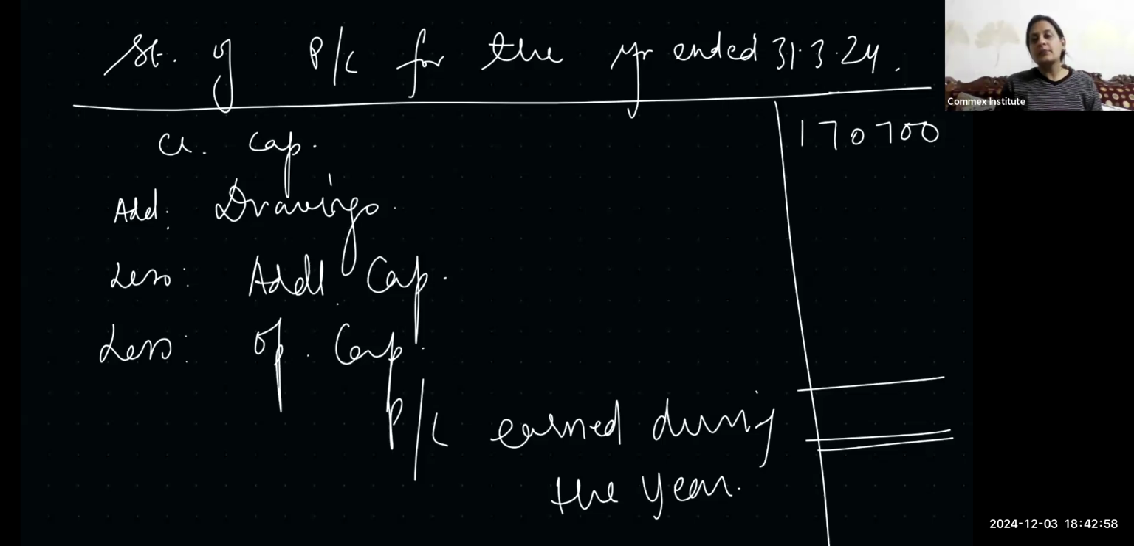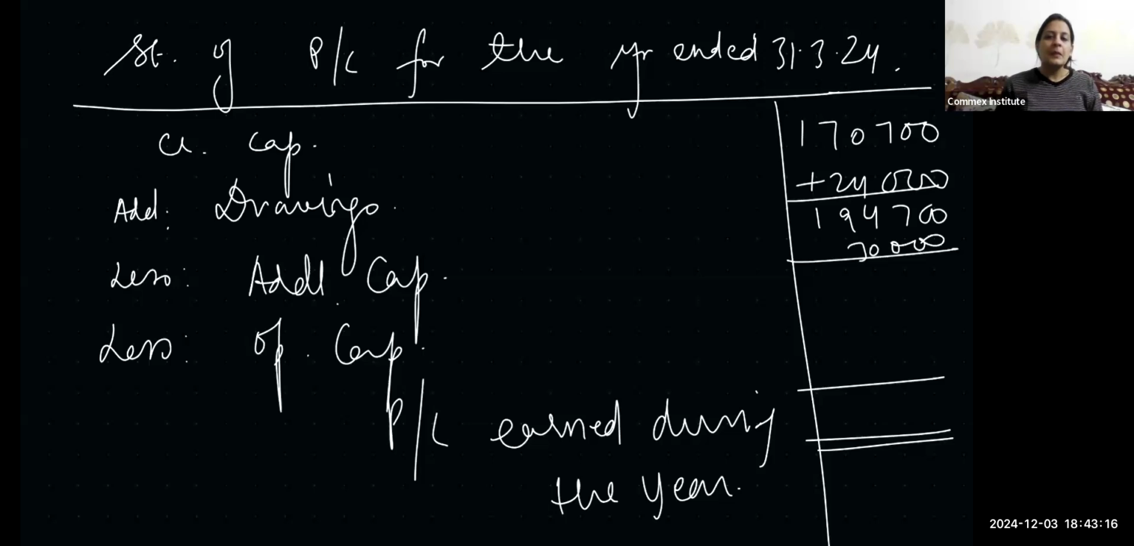24,000 आपका add हो जाएगा इसमें. तो एक बार add करने के बाद लिख लेते हैं 194,700. And then additional capital आपका है 30,000. So it'll become 164,700. And then you have opening capital at 40,000.